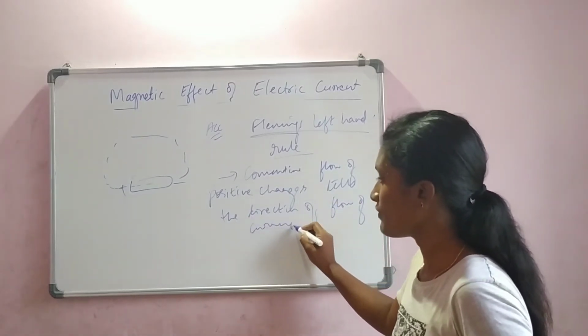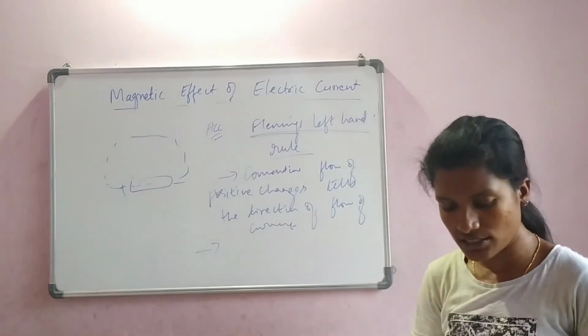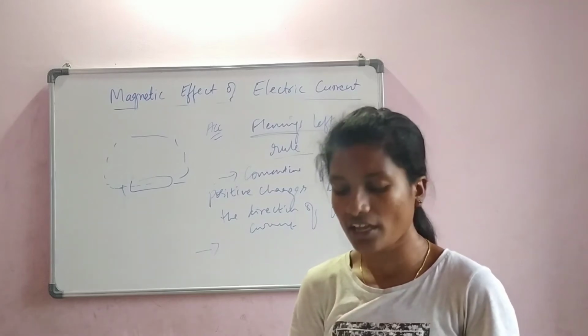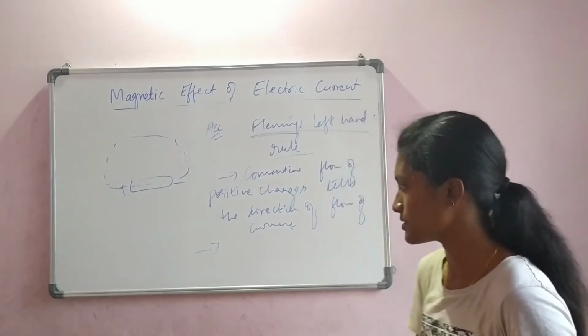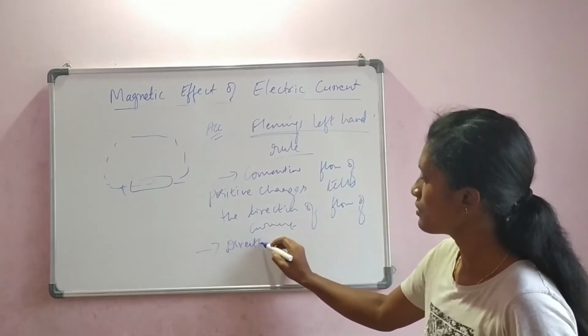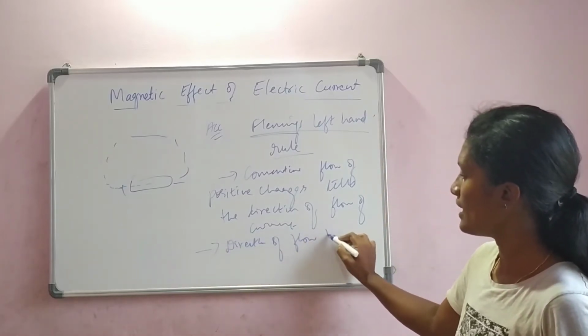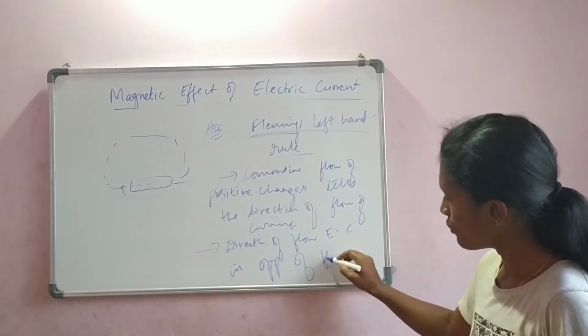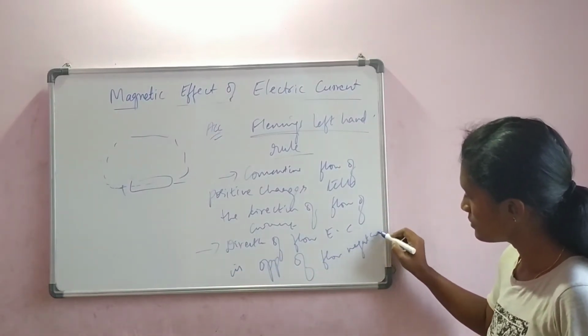But what we believe or consider is that the direction of electric current is taken to be opposite to the direction of flow of negative charges. We believe the direction of flow of electric current is opposite of the flow of negative charges.